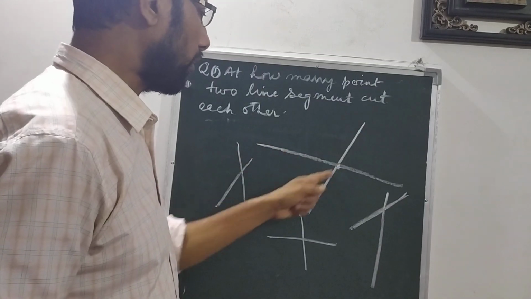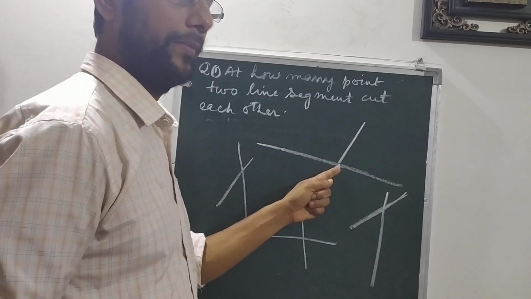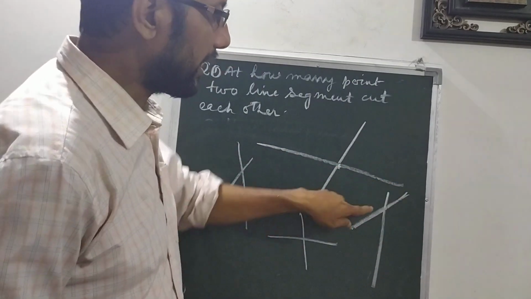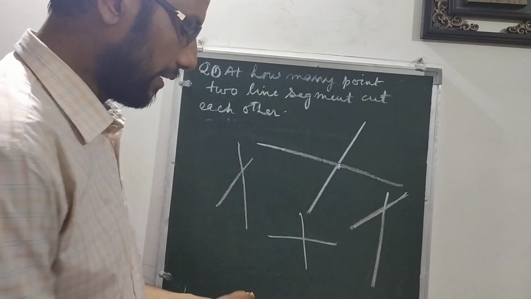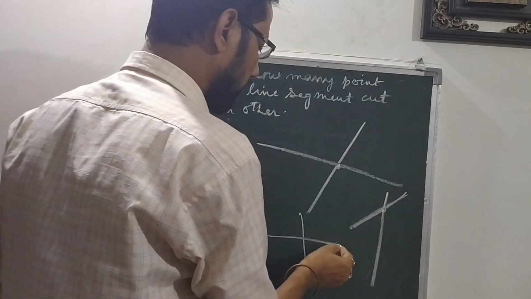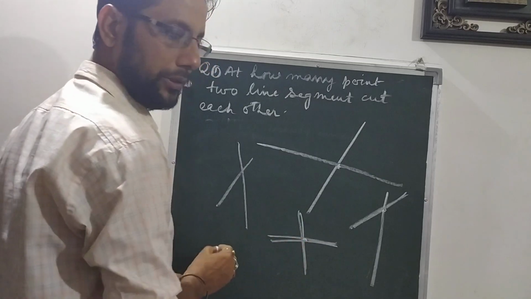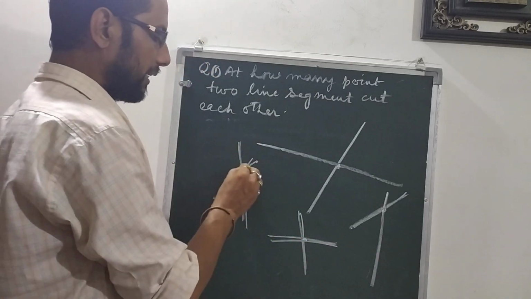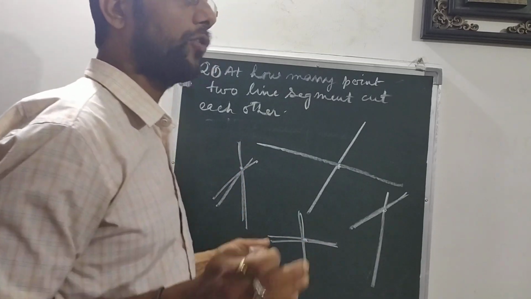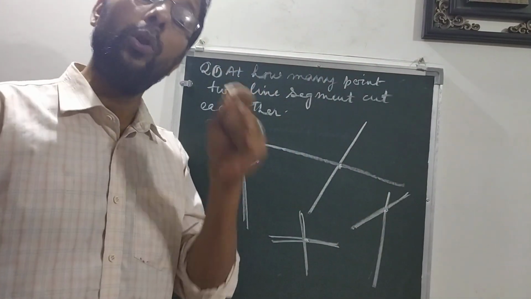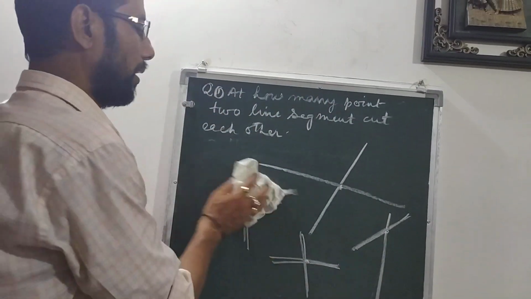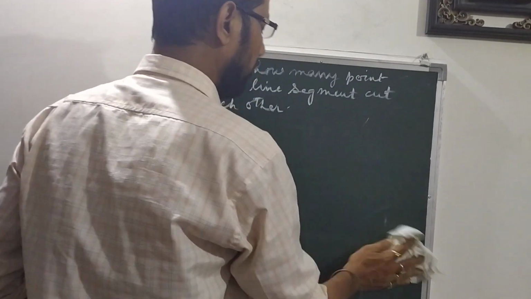So you can draw a line like this, they cut at this point. And if I draw like this, they will cut at this point. If I draw like this, they will cut at this point. In that way, you can draw in any way, but those two line segments will cut at only one point, not more than one point. So now, students, let us go to the next question.